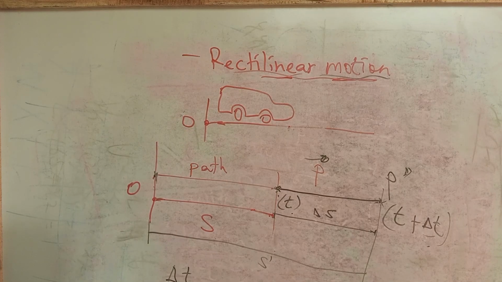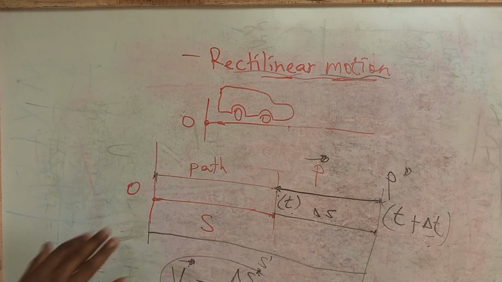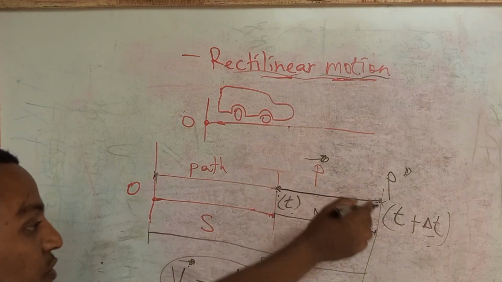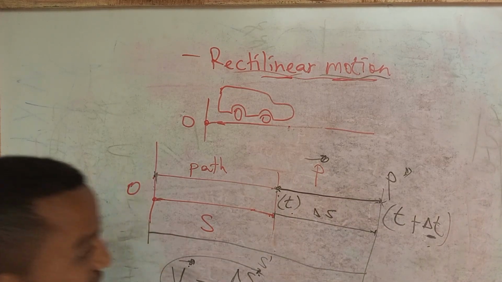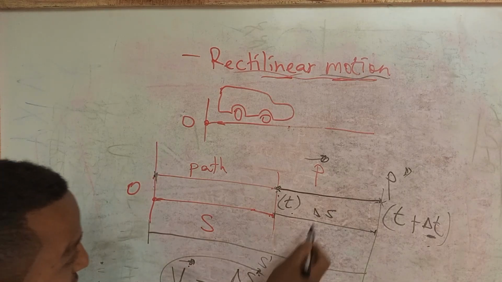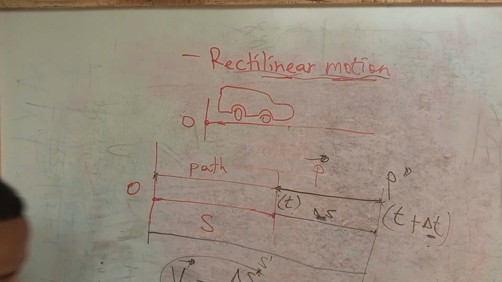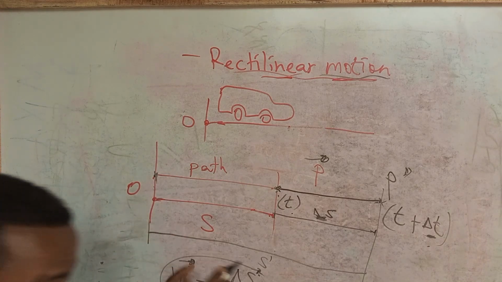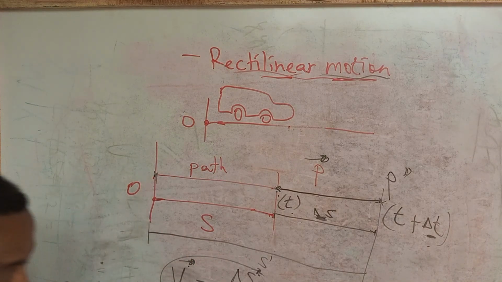Now comes velocity. What's velocity? Velocity is the rate of change of displacement, right? If there exist smaller and smaller values of change in t, then the magnitude of the change in s becomes smaller, and consequently the instantaneous velocity of the particle is obtained as what?